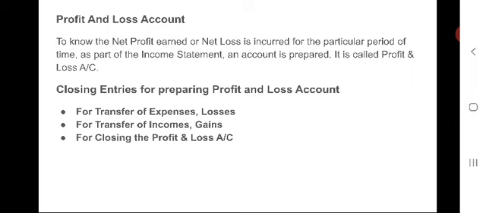All the indirect revenue, expenses and losses which are not shown on the debit side or credit side of the trading account are shown on the debit side and credit side of the profit and loss account.